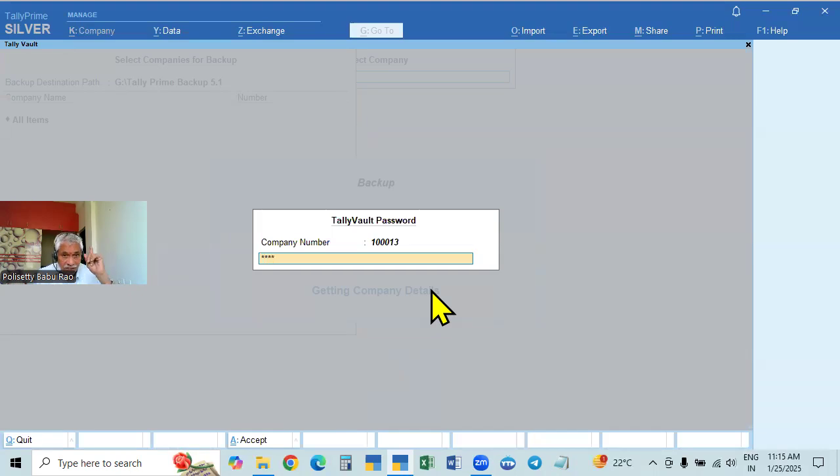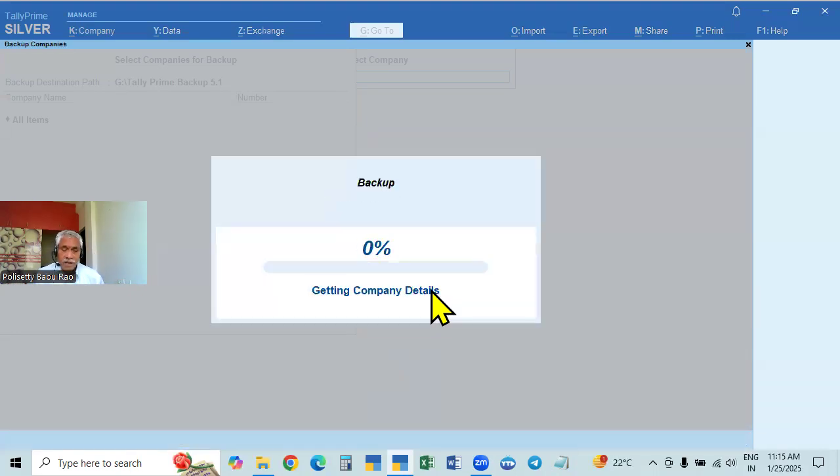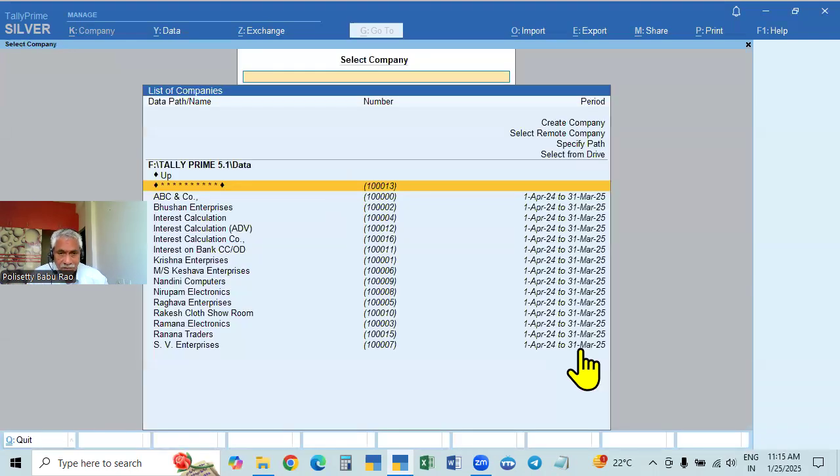One company I gave a password, others I have not given. So I have given the password set, so it will read every company. It is reading every company, and all the companies are backed up. Okay, so it is backed up. Now you go and see there.